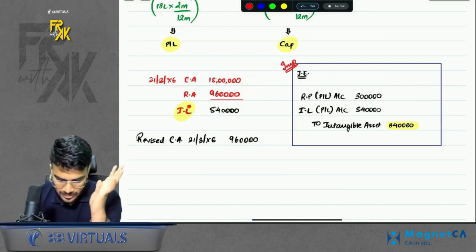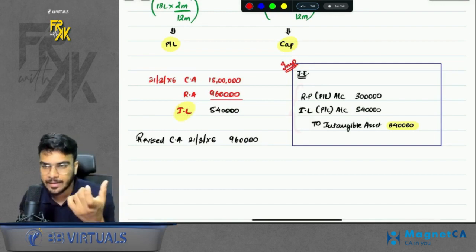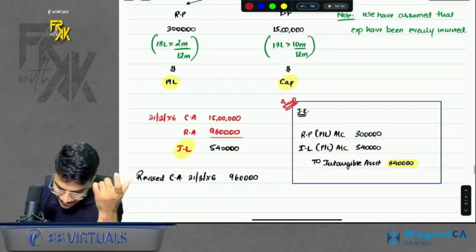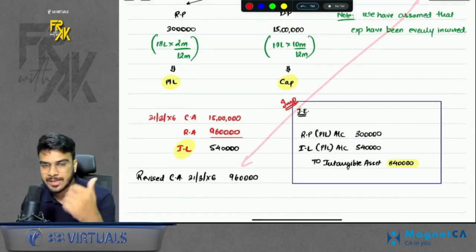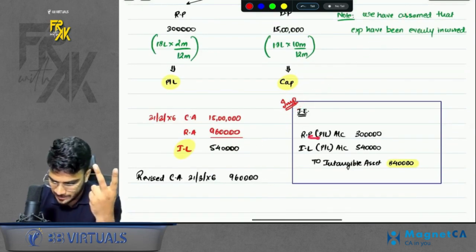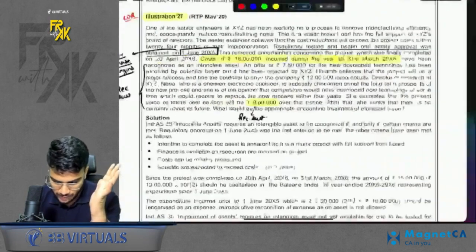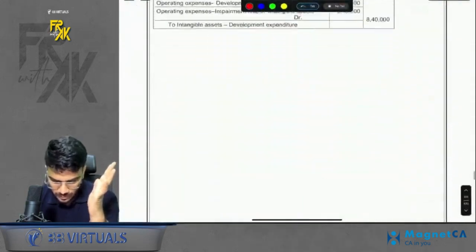So there is, of course, an impairment loss, right? So ideally, I also pass an entry at the year end. My asset is shown at 18 lakhs, but it should be reduced to 9 lakh 60. So I have to reduce the asset by two expenses. One is research phase expense and one is impairment loss. So I will reduce it by both the amounts and my intangible asset will be reduced by 8 lakh 40. Simple question, done and dusted. This was illustration number 27.